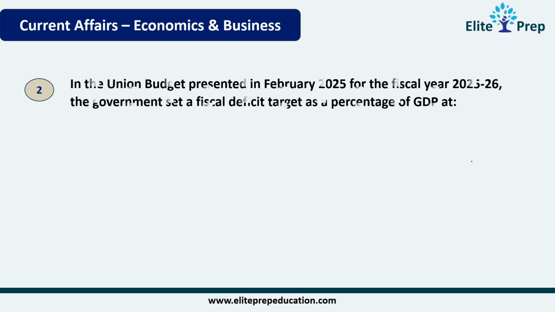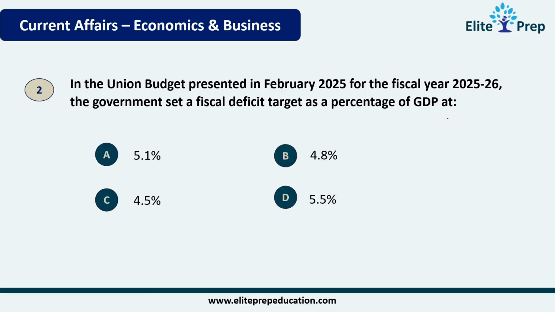Now going to the second question. In the Union Budget presented in February 2025 for the financial year 2025-26, the government set a fiscal deficit target as a percentage of GDP at, again numbers fully. Remember the keywords. It's okay if you don't understand the meaning. If you're not from an economics background, you may not understand the exact meaning. For now, just learn the answers. We don't have other choice. Based on the Union Budget, the answer is C, 4.5%.